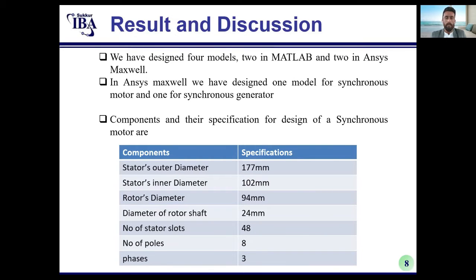We have designed 4 models, 2 in MATLAB and 2 in ANSYS Maxwell. In ANSYS Maxwell, we have designed one model for a synchronous generator and the other for a motor. Components and their specifications for the design of the synchronous motor, such as stator outer diameter, stator inner diameter, rotor diameter, and diameter of the rotor shaft, are given in the table.